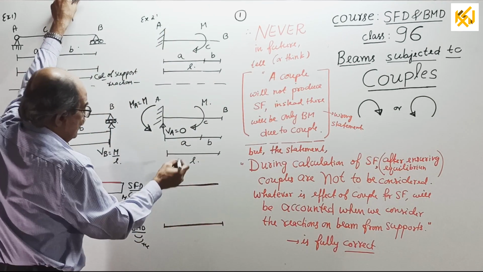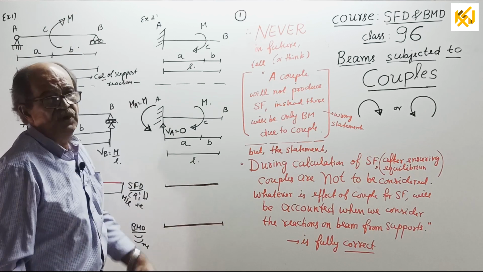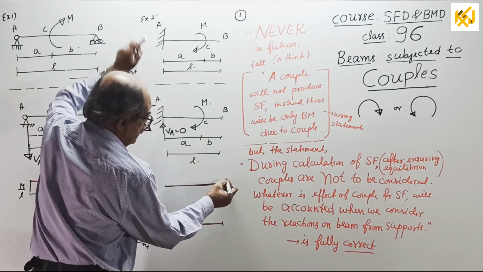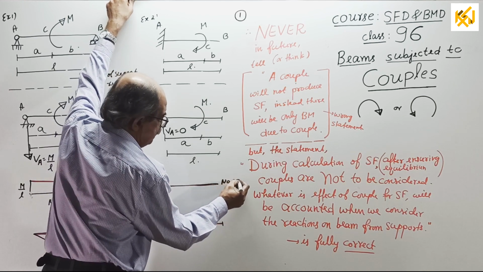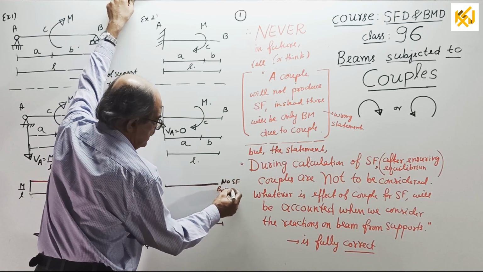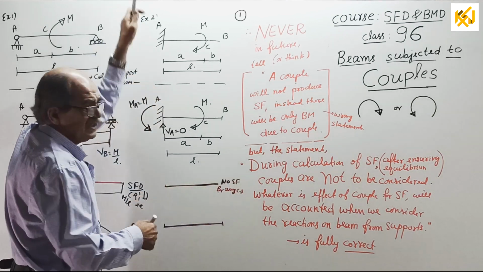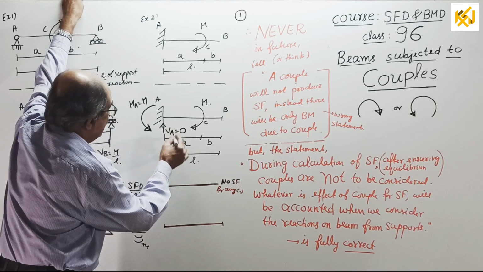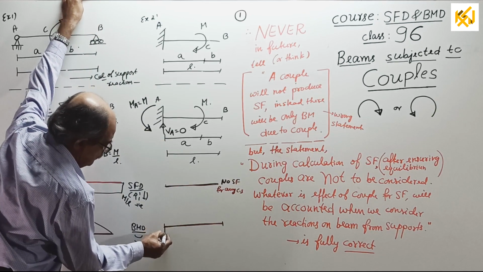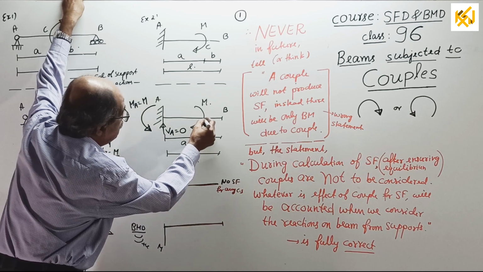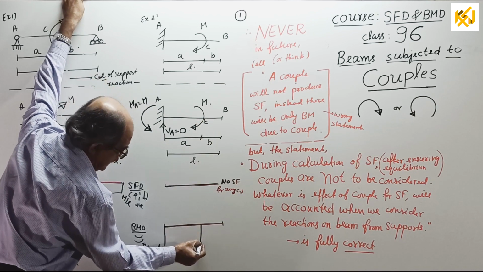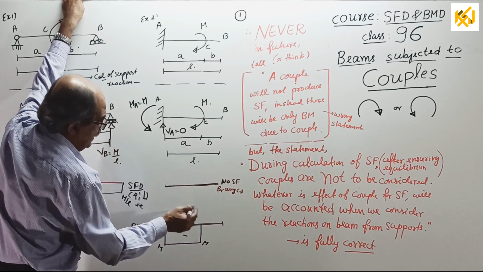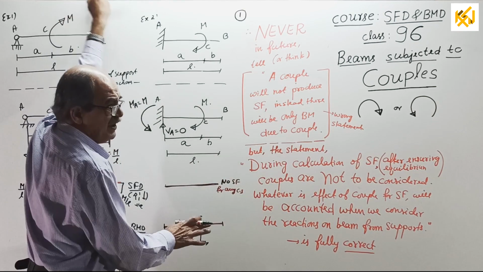Okay, now here, draw SFD. No, there is no SFD. I will make a note here: no shear force anywhere. No shear force for any cross section. So, 0. The baseline itself is SFD, means 0. Nowhere shear force is there. And BMD, if you draw here, it will be negative M. Up to here it will be M. It will be a rectangle. This also M minus. This portion will be free of bending moment. This is a point C. This is a bending moment diagram.